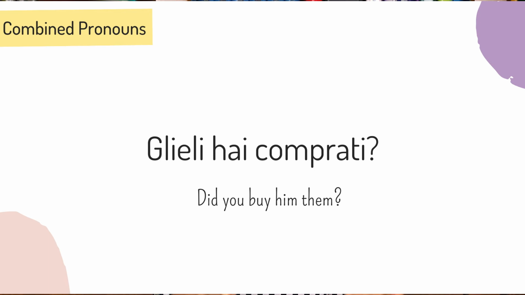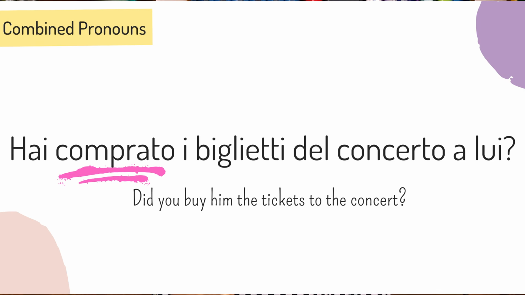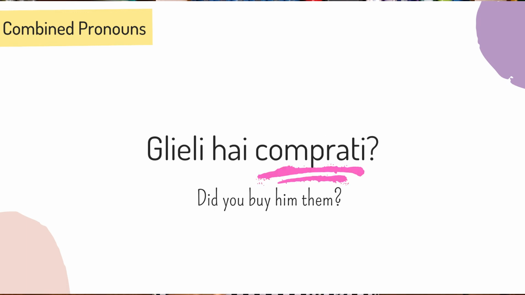In addition, I also want you to focus on the past participle of the verb comprare. In the first sentence, when we used the tonic forms of the pronouns, we said hai comprato i biglietti, while in using the atonic pronoun, we said glieli hai comprati. Usually when we form passato prossimo with a transitive verb like comprare, we use the verb avere, to have, as auxiliary verb, and the past participle remains unchanged throughout the whole conjugation.